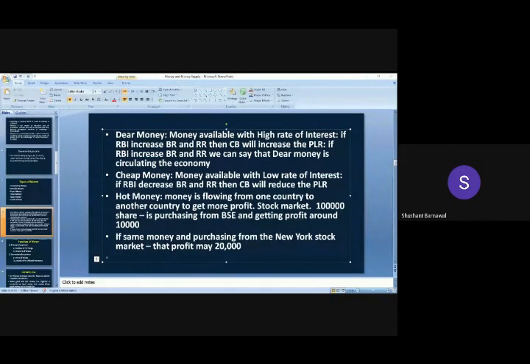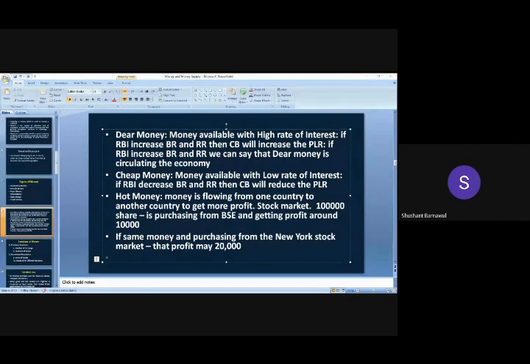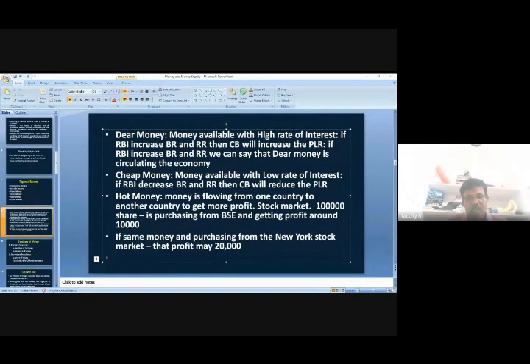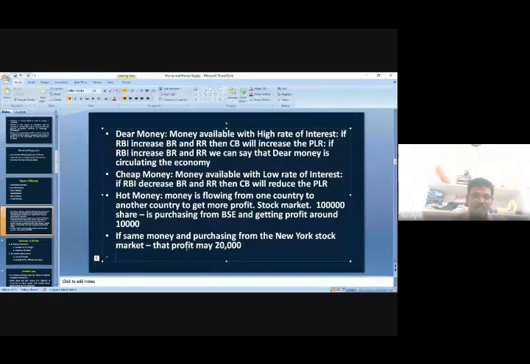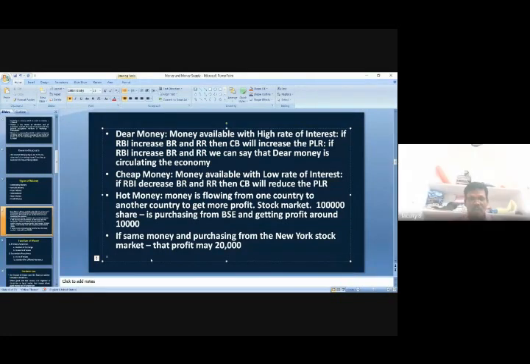New York, sir. New York. Okay, New York. Why will you purchase the share from the New York market instead of the Bombay stock market? Because I can get more profit compared to BSE. Yes. So your money is attracted towards the profit. By attracting money towards the profit, the money goes to America instead of India.